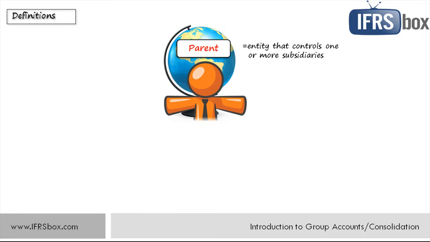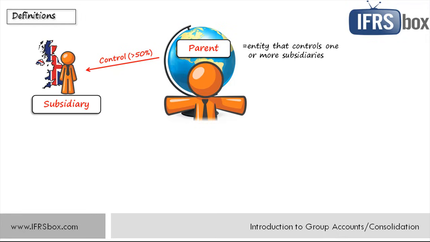Note the word control. If a parent controls some entity, then the accounting treatment is totally different from the situation without control. So imagine this parent purchases more than 50% share capital of some other company and is able to control it. Then the investment is called subsidiary, and IFRS 10 defines a subsidiary as an entity that is controlled by another entity. Again, note the word controlled.